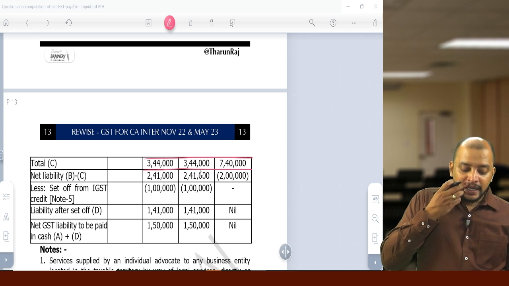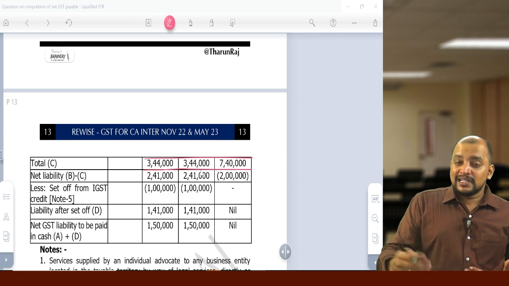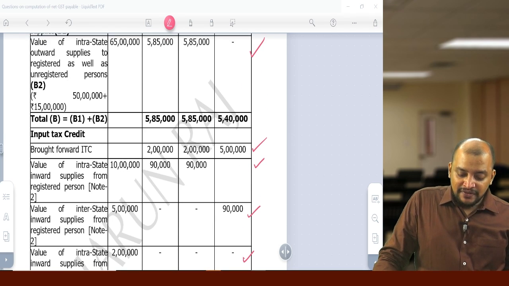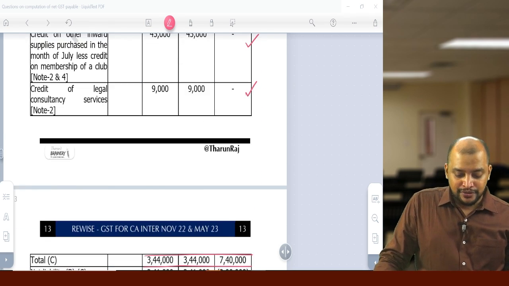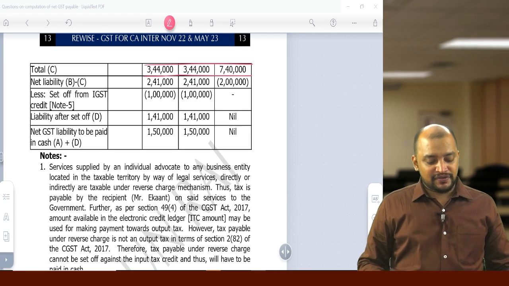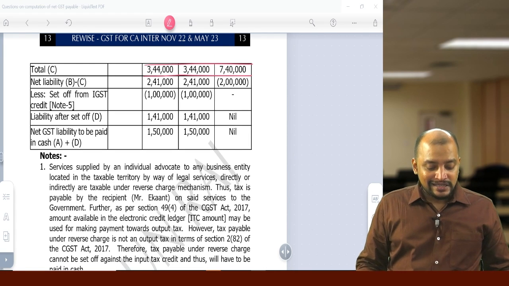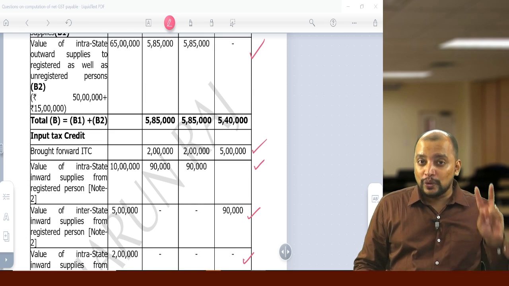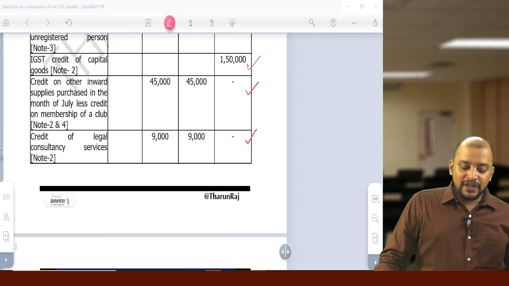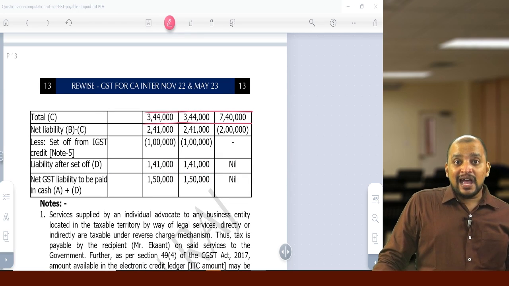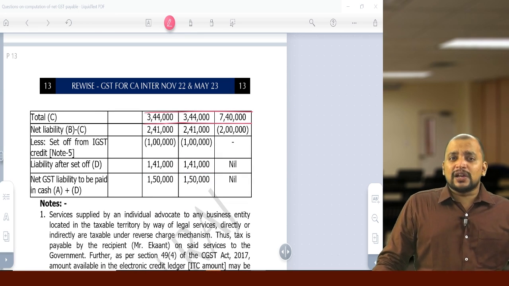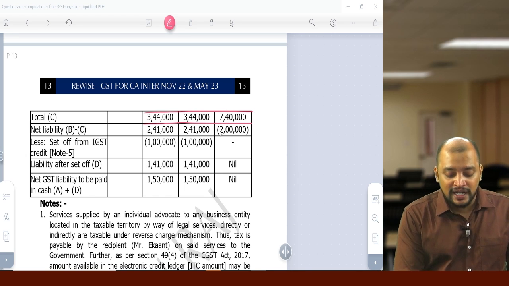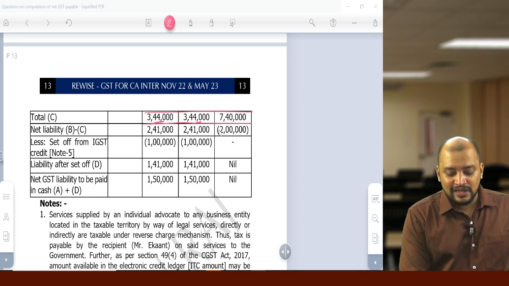Okay. So now can we use this credit for payment of gross liability? Yes, we can use. So 7,40,000 we can utilize for payment of 5,40,000. First 7,40,000 is utilized for payment of 5,40,000, and how much extra credit do we still have? We have an extra credit of 2 lakhs, and that 2 lakhs we can use for payment of 5,85,000 and 5,85,000. So we can use it equally, 1 lakh and 1 lakh, because the credit of CGST and SGST is equal.